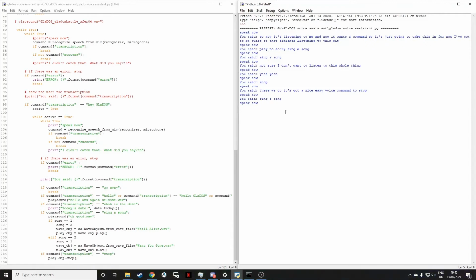Oh good. Also, it rotates between the two official tunes, which is a nice little thing.